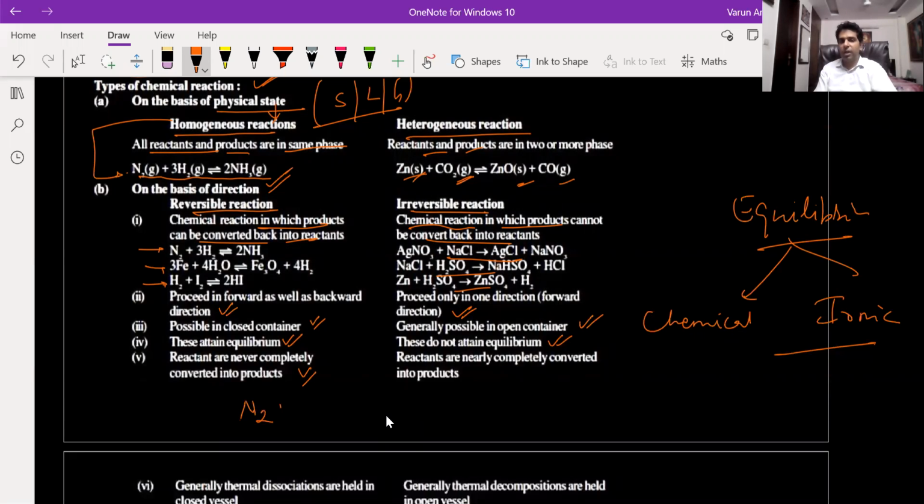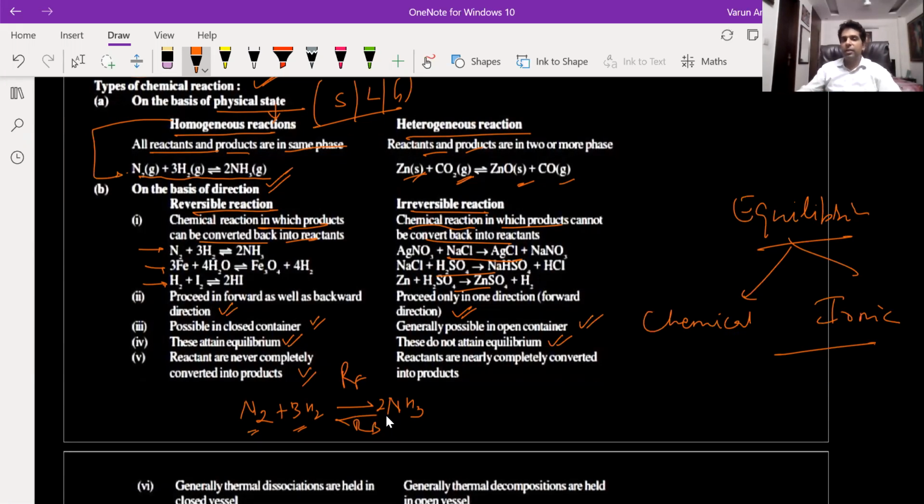So first, suppose I'm starting with nitrogen and hydrogen, and they are reacting to give me ammonia. Now, as soon as the concentration of ammonia increases in the container, the ammonia will start decomposing to give me back nitrogen and hydrogen. And after some time, when the rate of forward and backward reactions becomes equal, I would say the equilibrium has been established. And after that, the concentration of all will become constant. But it does not mean that all of the nitrogen and hydrogen has been reacted. So at equilibrium, there will be some amount of nitrogen and hydrogen, and ammonia will also be there.